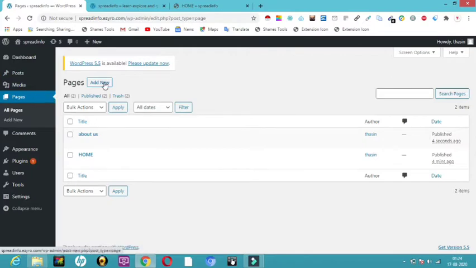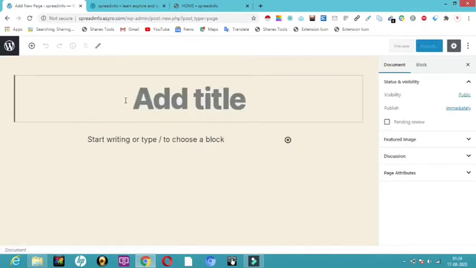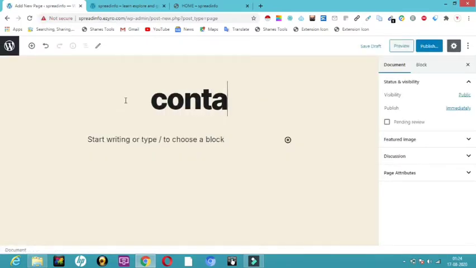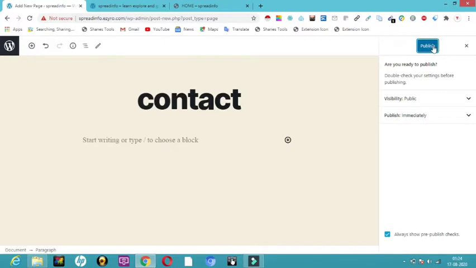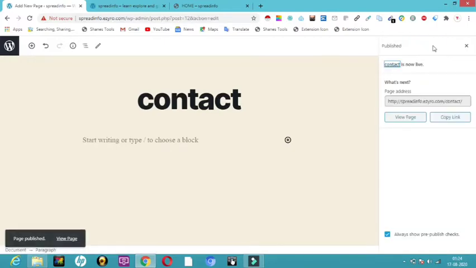Again I'm going to click on add new, and I'm going to create a page called contact. Now I'm going to publish this page at the same time. We have not written any content as of now. I'm just creating the pages. Now this is also published actually. Here you can see pages published.